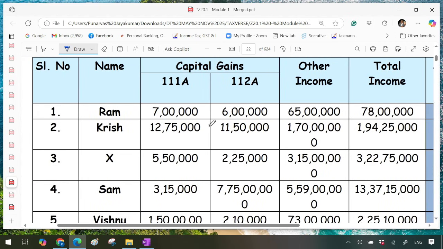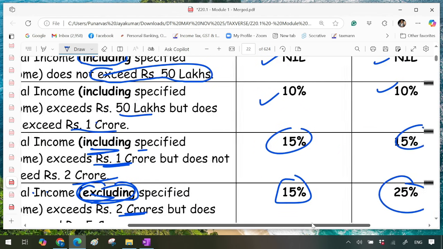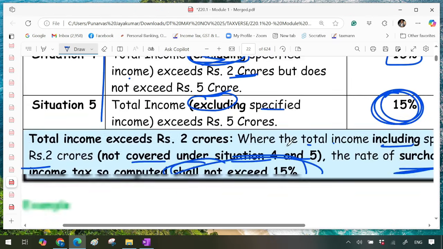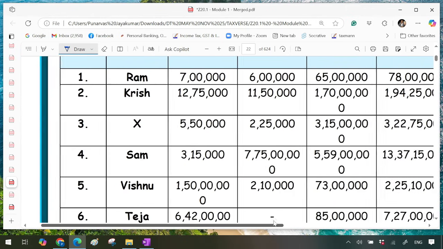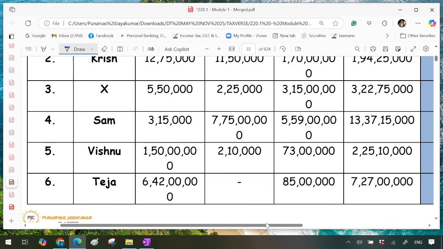Second also I will solve. Krish, all inclusive it is 1 crore 94 lakh 25,000. So all including it doesn't exceed 2 crore. So for both the cases 15%, 15%. Are you with me? Did you understand this? Yes or no? All of you guys, thumbs up. Thumbs up or thumbs down, your wish. Understood or not?